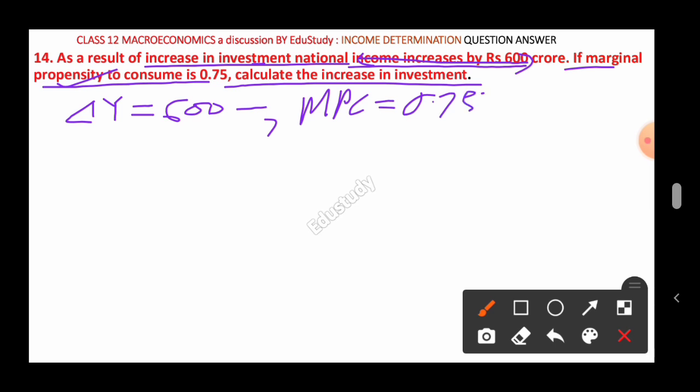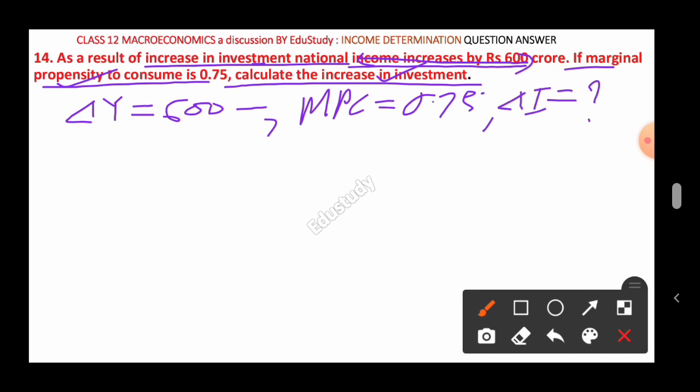Okay, and what you require to find? You have to calculate increase in investment, means del I, you require to find here. What is the value of del I? Okay, so how to find it? Now we have to go through the multiplier. That's because multiplier is the way by which we can find del Y, del I in this way. Whenever MPC, change in income, change in investment are given, then multiplier is the way we can find others.